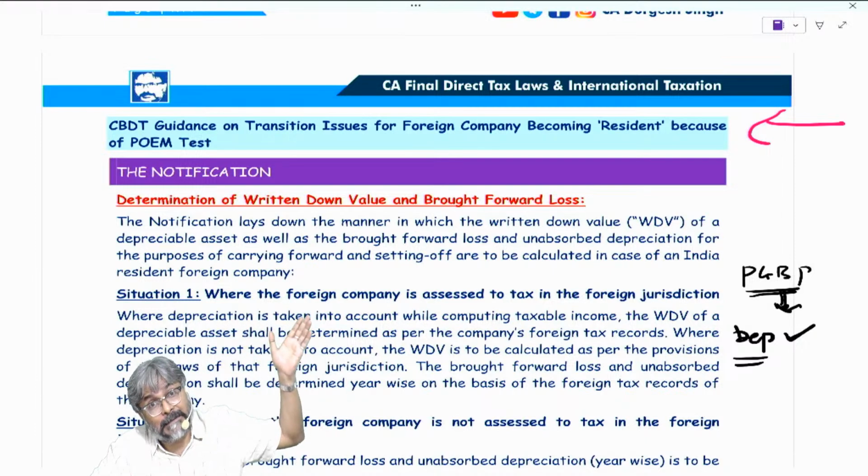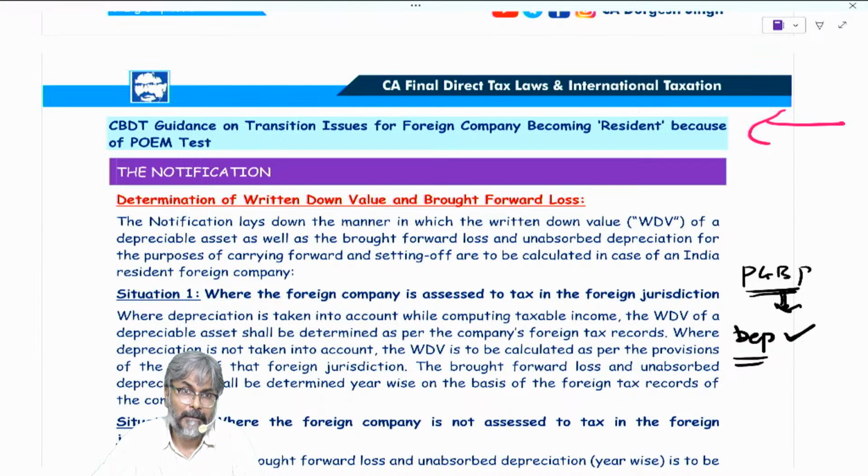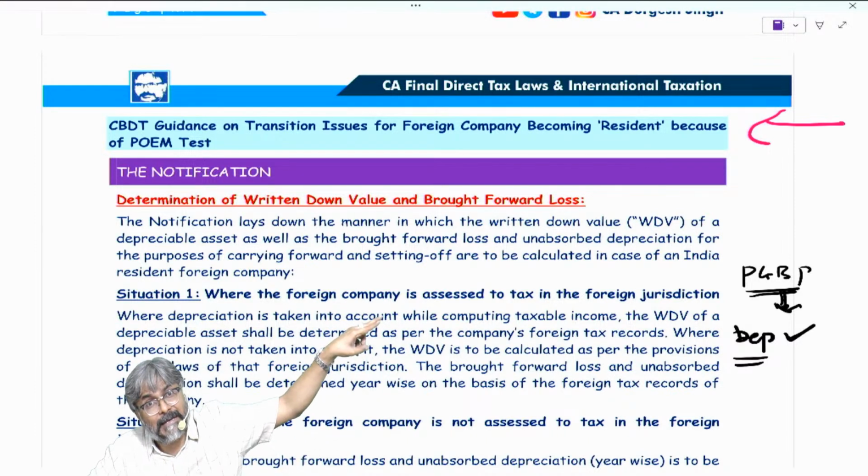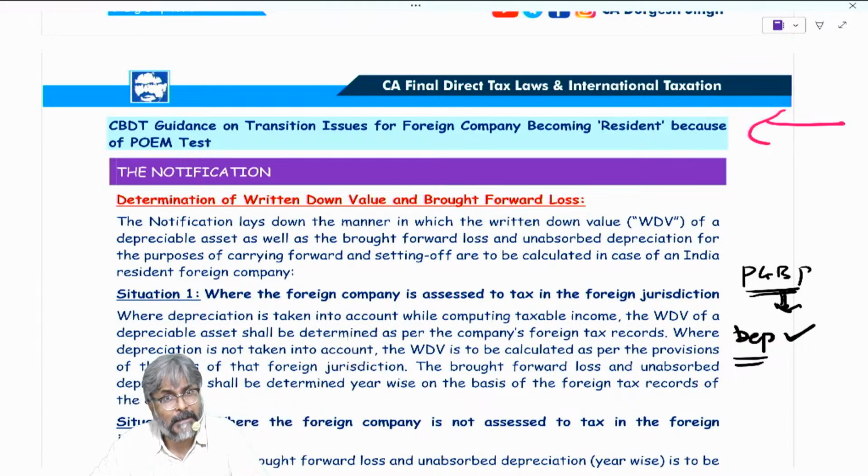Because up till last year he was preparing the books as per what? The tax record of the foreign country. So the closing WDV that they have is a tax record of the foreign country. And now you say you want the opening WDV on which you will apply the rate of depreciation as per the income tax rules. But the opening WDV you have got is as per the foreign data.